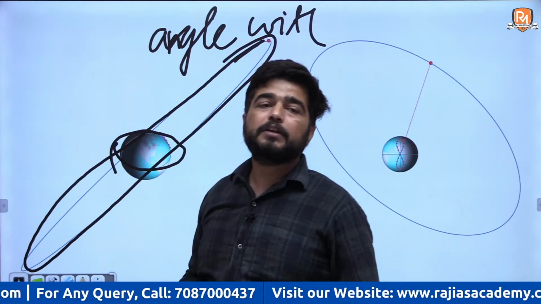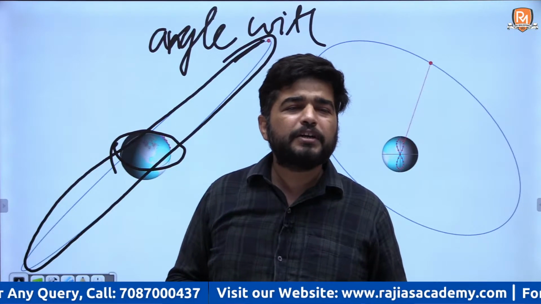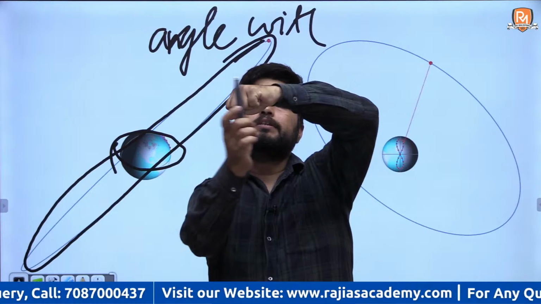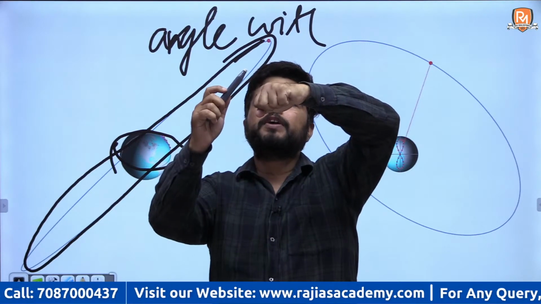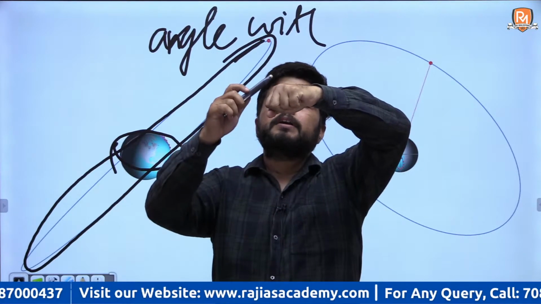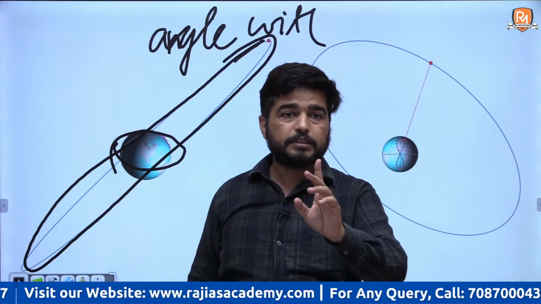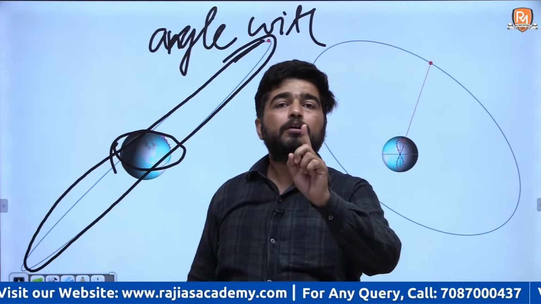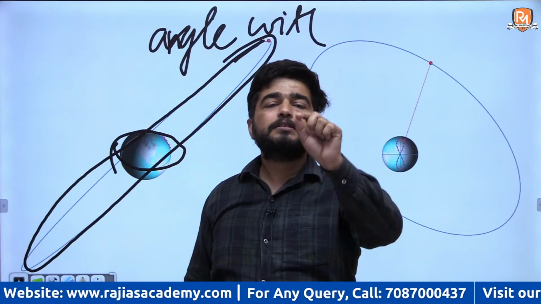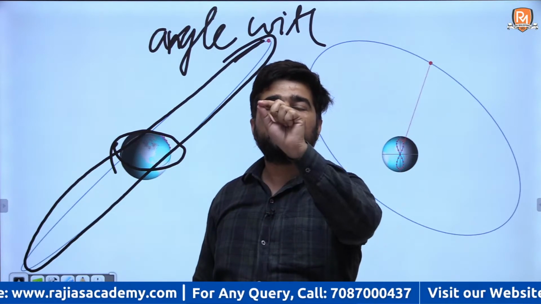The angle of inclination will be more than 0, around 30 degrees, 20 degrees. So it's not only rotating east to west, it is moving northward of the equator, then coming to the equator, then moving southward of the equator. Listen carefully, if an observer observes a satellite in geosynchronous orbit, he will find the satellite moving northward, coming to the equator, then southward, then coming to the equator.